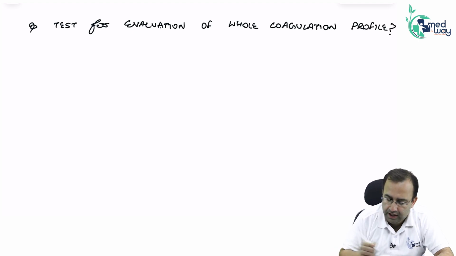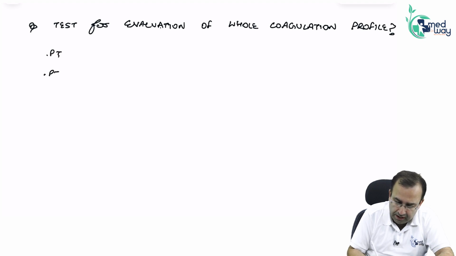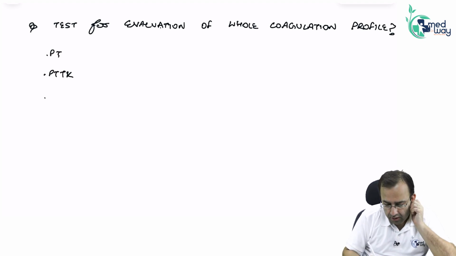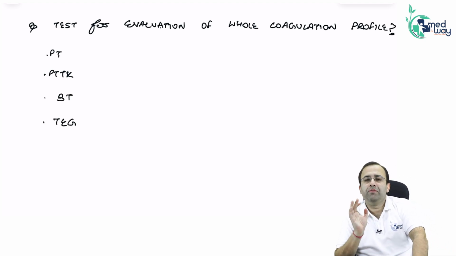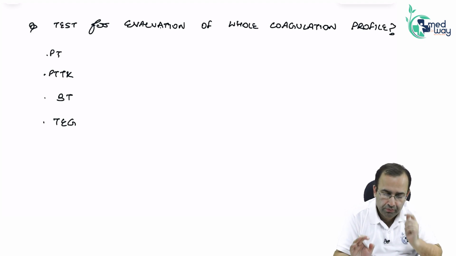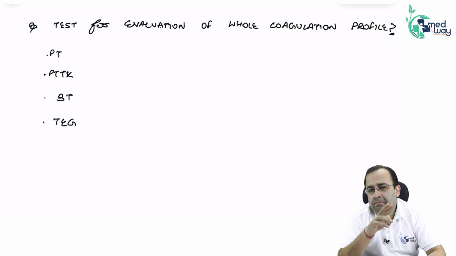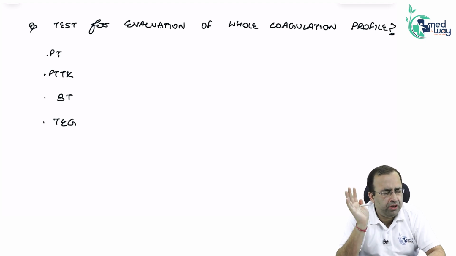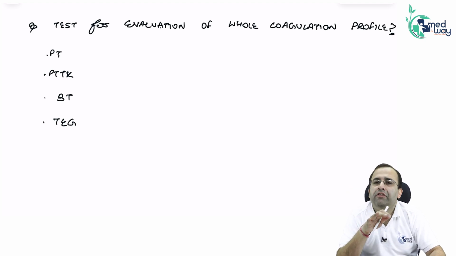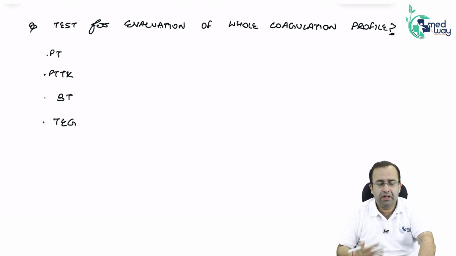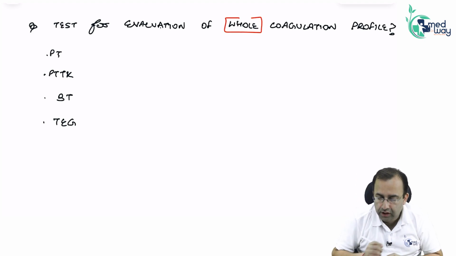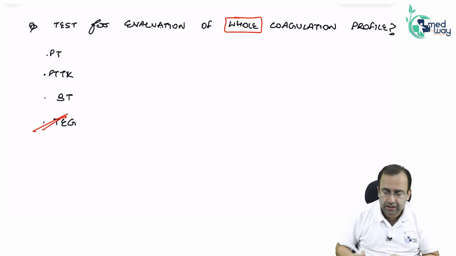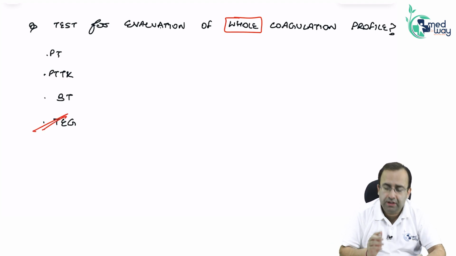The options were PT, PTTK, bleeding time, or TEG. They had not given the full forms. You are sitting in the paper, what will you mark? Look, BT, CT, bleeding time, clotting time, they are obsolete tests. They are not performed now. They do not have much significant value. In today's era, we have better tests. PT is a test for the extrinsic pathway, PTTK is for the intrinsic. They are not for whole coagulation profile. So the answer left by default is TEG, even if I do not know the full form.